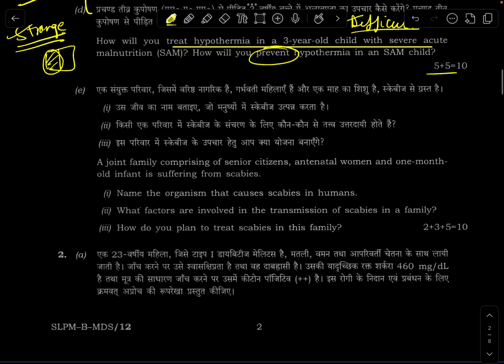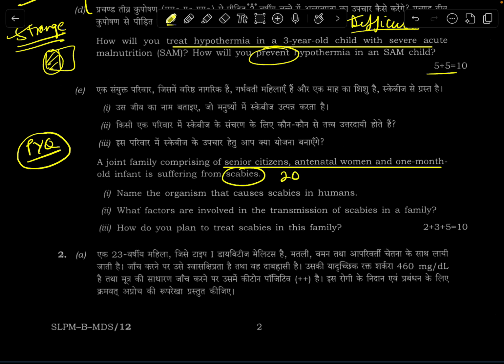Coming back, joint family comprising of senior citizen, ANC, this is a PYQ. Now see, scabies was last year also asked in 2024 in the compulsory section as a 10 marker. This year also they've asked scabies, but last year the question was very easy because they'd asked about the distribution of lesions. This time they've asked a very pinpoint question: organism, factors, plan. So the plan will vary for each age group, which drugs to avoid, benzene hexachloride, etc. Can be tackled. DMAT as always is the easier section of section A, but let's see what mischief they've done this year in this section.